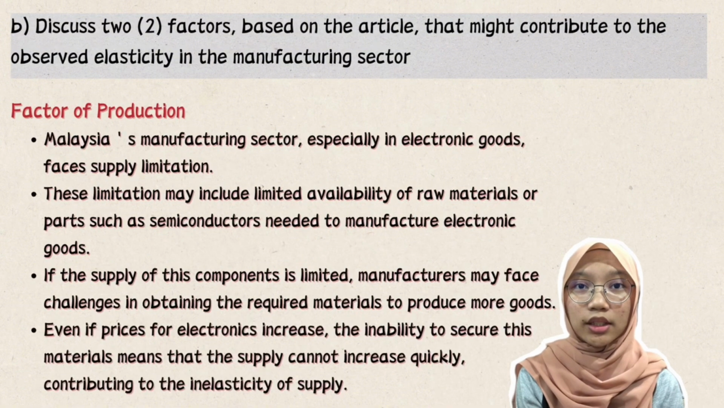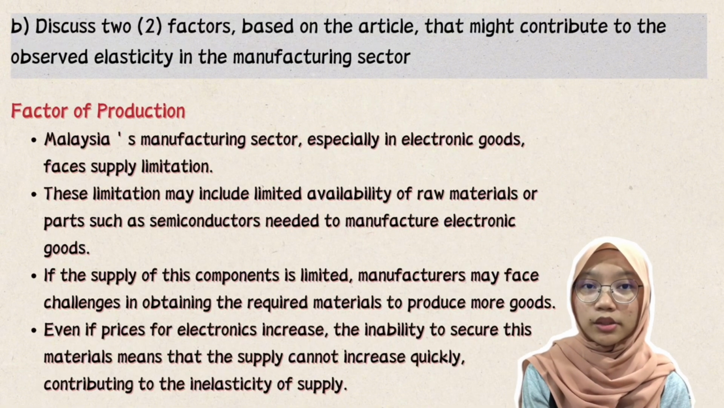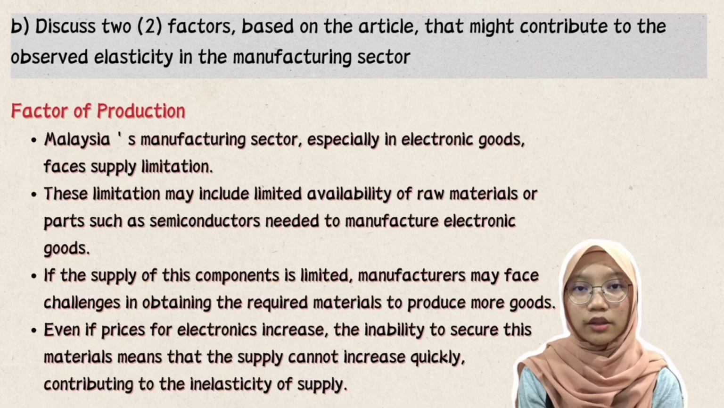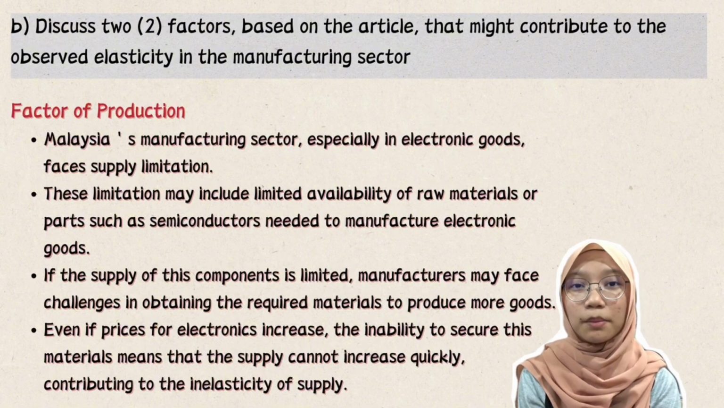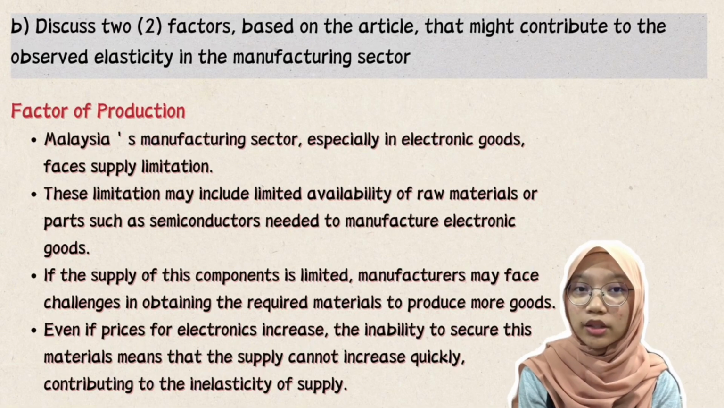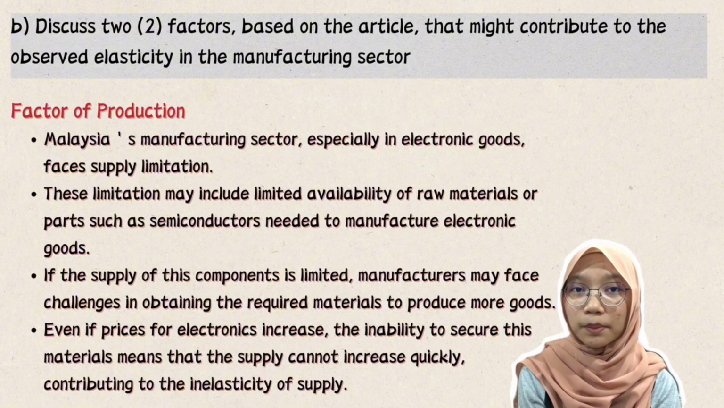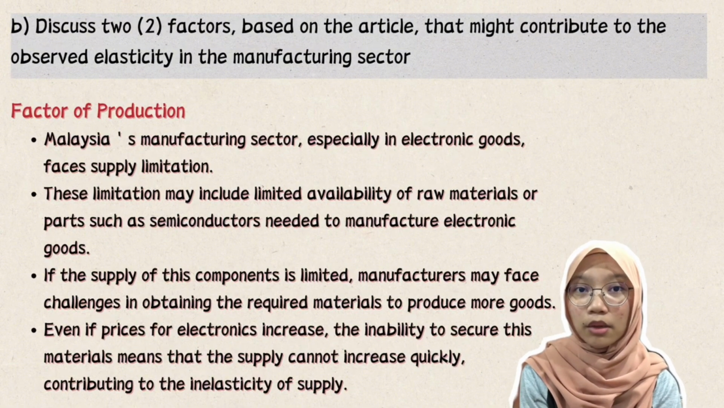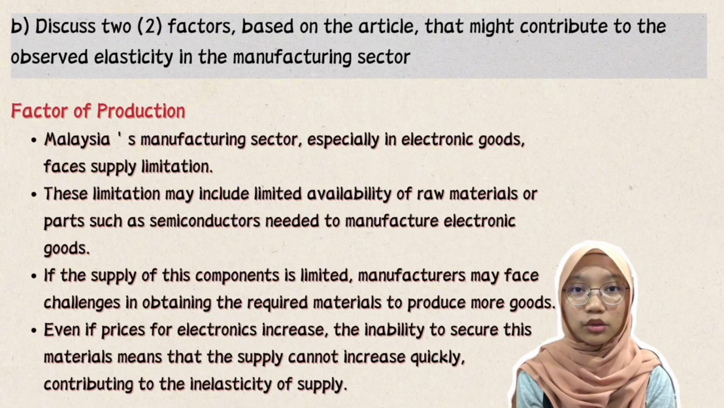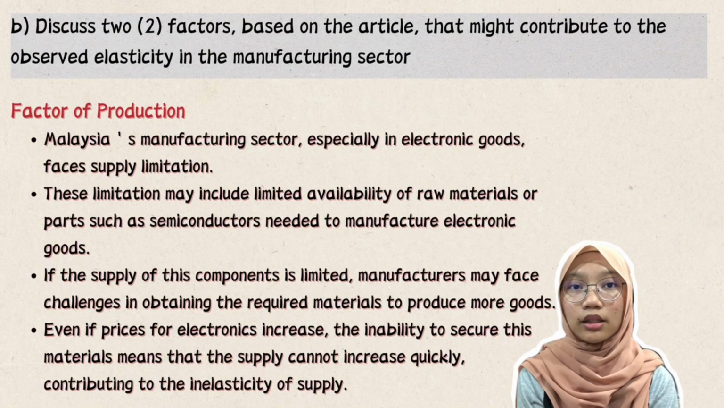The second factor is production. As mentioned in the article, Malaysia's manufacturing sector, especially in electronic goods, faces supply limitations. This limitation may include limited availability of raw materials or parts such as semiconductors needed to manufacture electronic goods. If the supply of these components is limited, manufacturers may face challenges in obtaining the required materials to produce more goods. Even if the price of electronics increases, the inability to secure